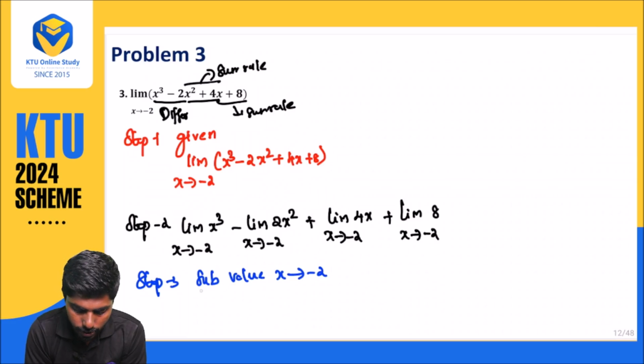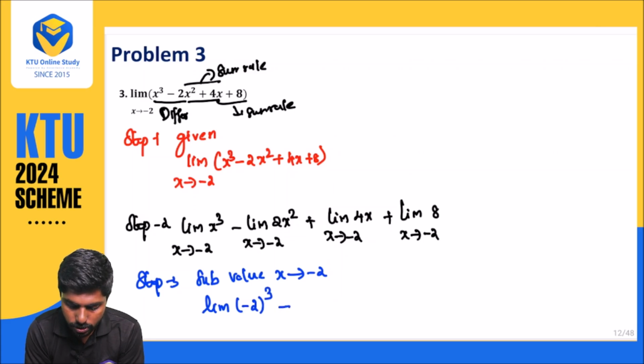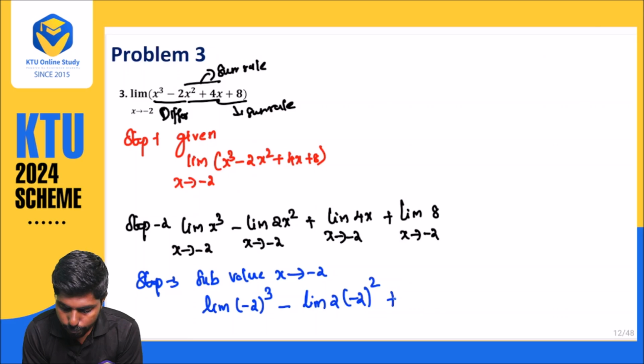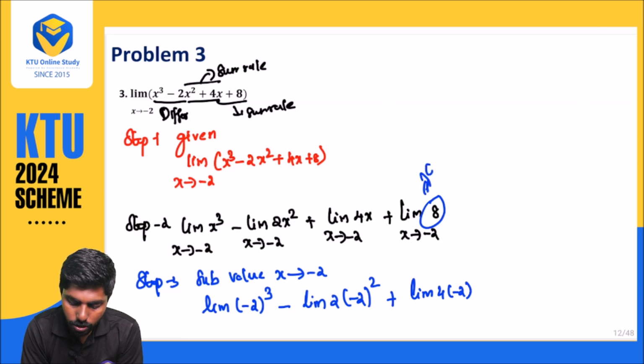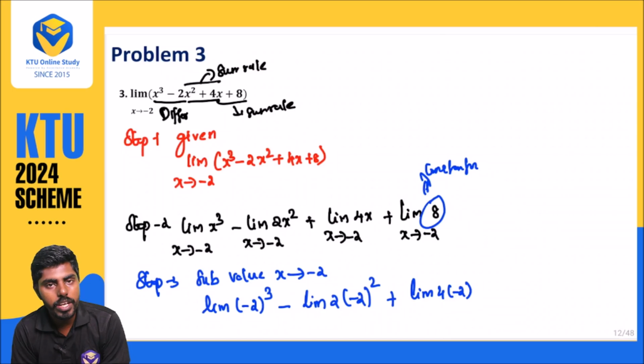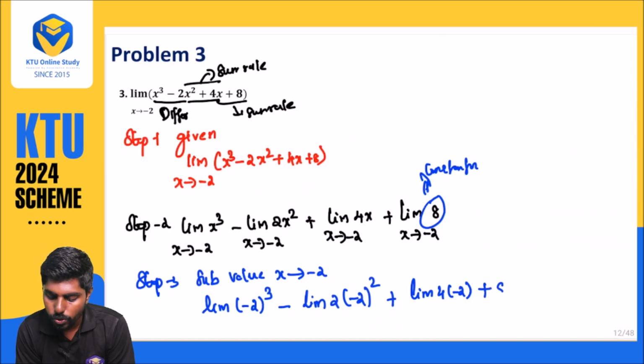So this is nothing but minus 2 the whole cube, minus, don't forget the symbol, limit 2 into minus 2 the whole square, plus limit 4 into minus 2. This last one is a constant function. We know that for a constant function, whatever value x approaches, we write the same value, that is the k value, 8.